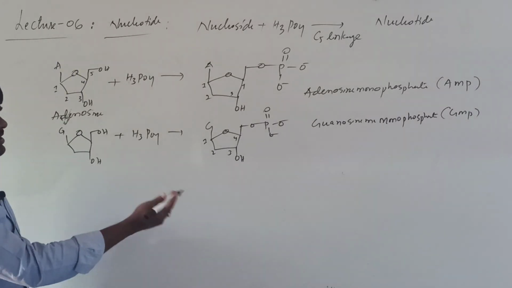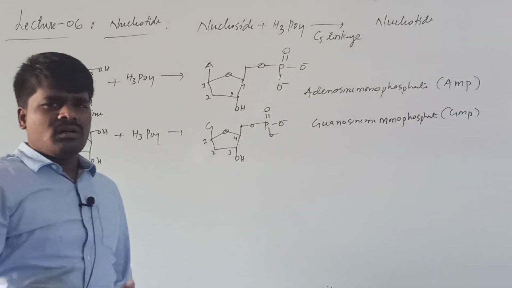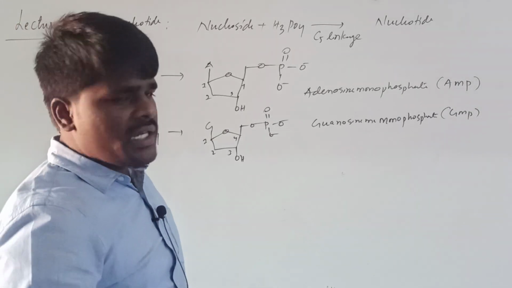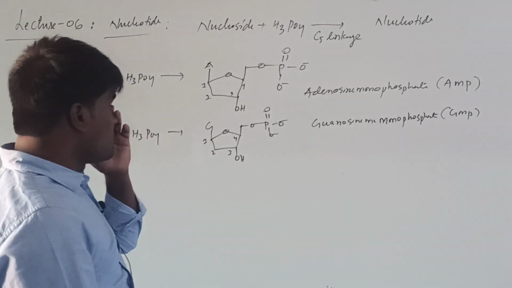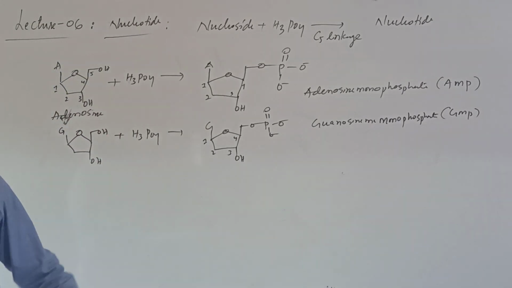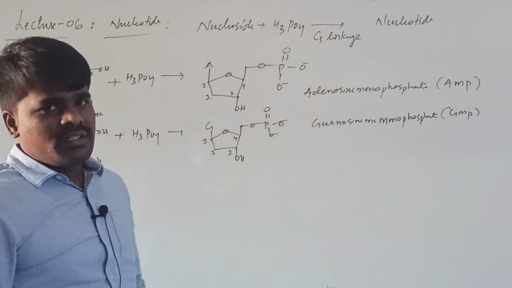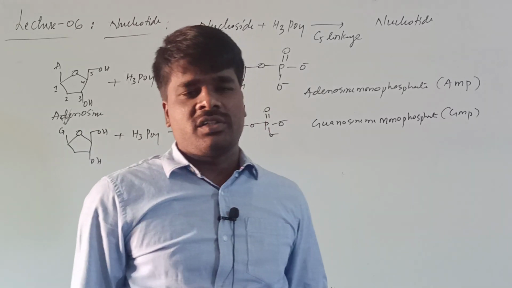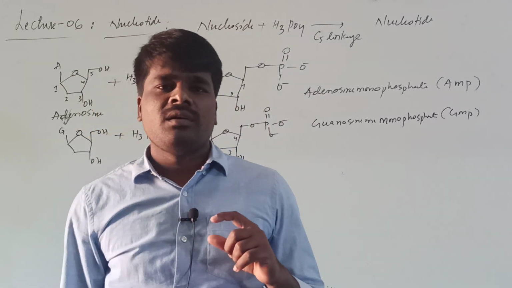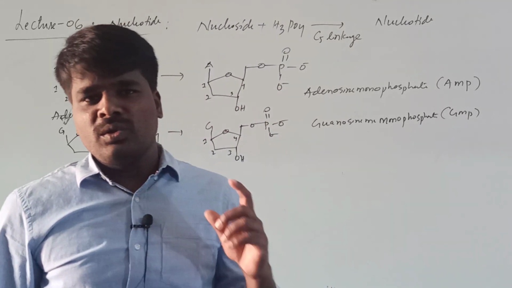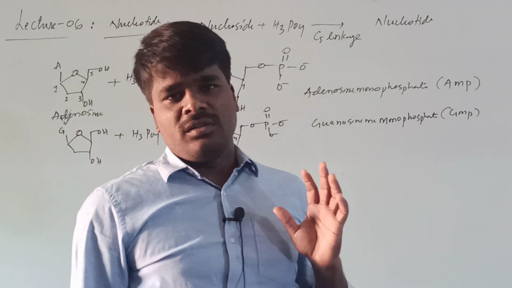Like this you can write thymidine monophosphate, cytidine monophosphate, uracil monophosphate. If you just go on writing, this is the nucleotide. A nucleotide is the repeating unit of a polynucleotide chain. DNA and RNA are polynucleotide chains. So what is the repeating unit of nucleic acids? Nucleotide is the repeating unit.